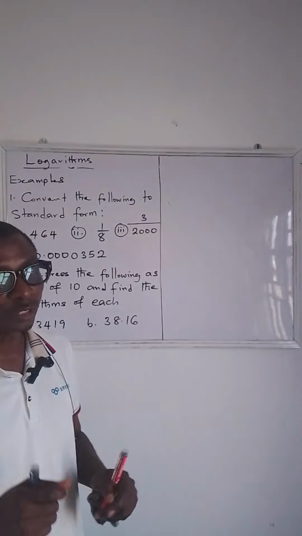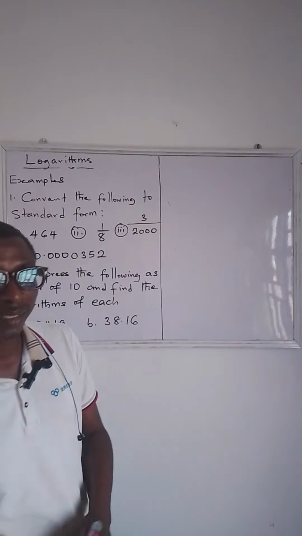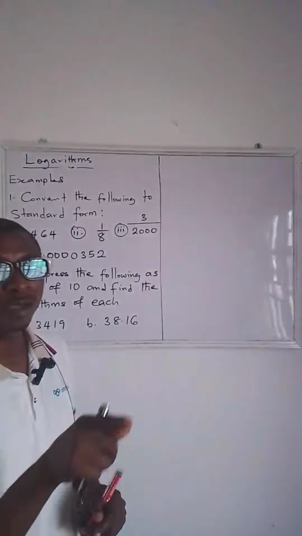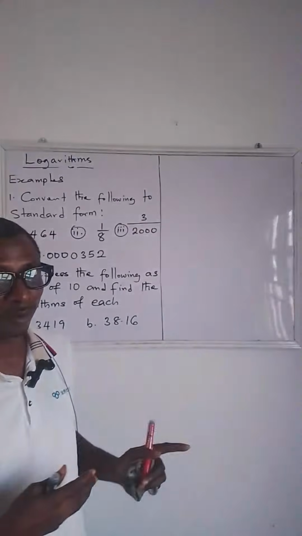Also, make sure that your four-figure table is right by your side, because you will need to be making use of that four-figure table. So if you don't have it now, go and get it, because we'll be making use of it. Okay, can we go on now?